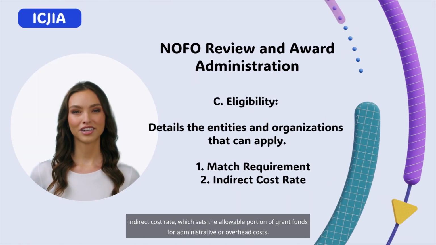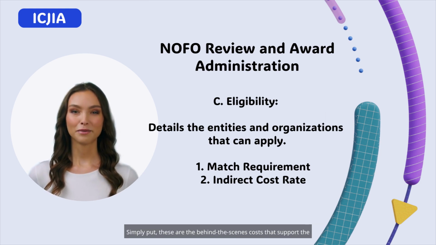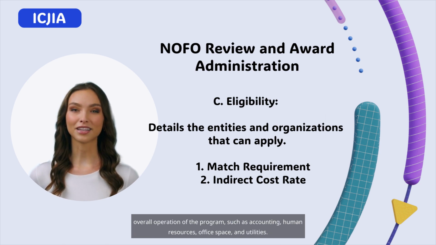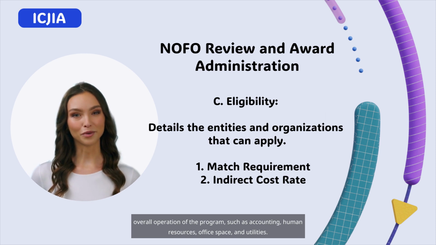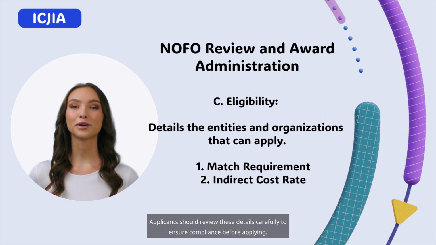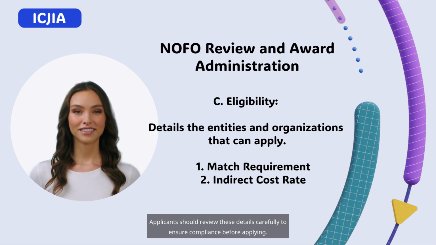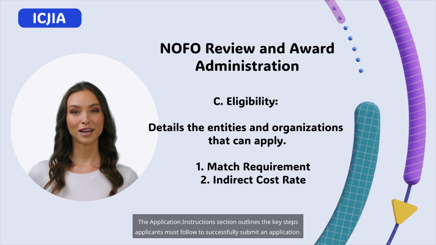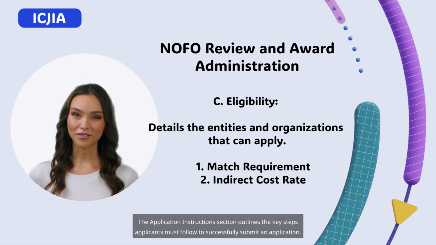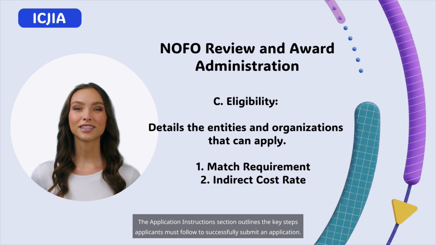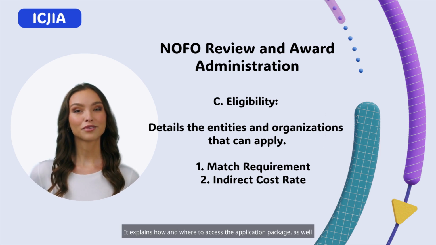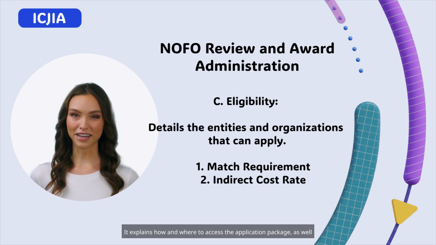The eligibility section defines which entities can apply for funding, focusing on two key aspects: the match requirement, where applicants may need to contribute a percentage of their own funds, and the indirect cost rate, which sets the allowable portion of grant funds for administrative or overhead costs. Simply put, these are the behind-the-scenes costs that support the overall operation of the program, such as accounting, human resources, office space, and utilities. Applicants should review these details carefully to ensure compliance before applying.